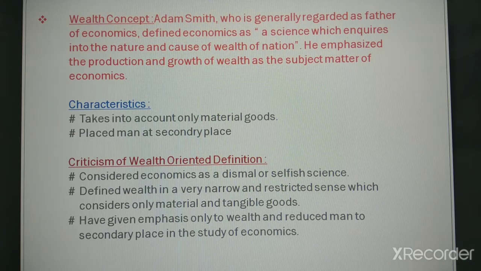And what were the criticisms of the wealth oriented definition? First, they considered economics as a dismal or selfish science. This is the first allegation against this definition. The second, it defined wealth in a very narrow or restricted sense, which considers only material or tangible goods. Non-tangible goods were not included, right? Then they have given emphasis only to wealth and reduced men to a secondary place in the study of economics.